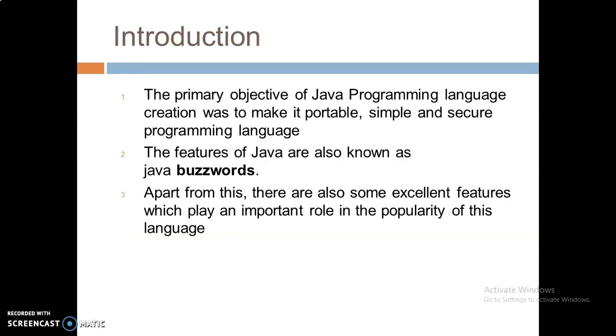Now about the introduction. The primary objective of the Java programming language is to make it a portable, simple and secure programming language. The features of Java are also known as Java buzzwords. Java buzzwords is the other name for Java features.